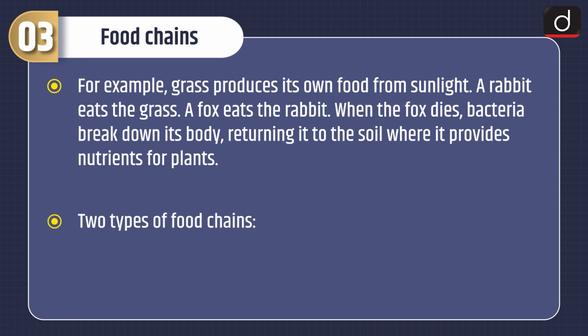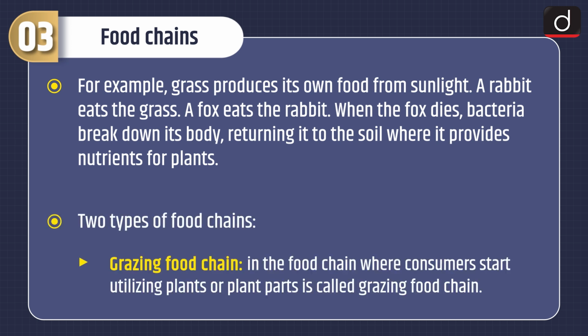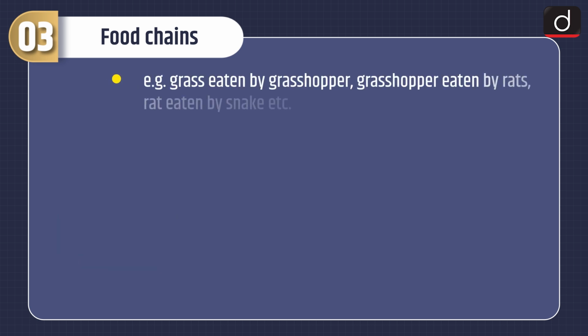There are two types of food chains. The first is the grazing food chain. The food chain where consumers start utilizing plants or plant parts is called the grazing food chain. Example: grass eaten by grasshopper, grasshopper eaten by rats, rat eaten by snake, etc.